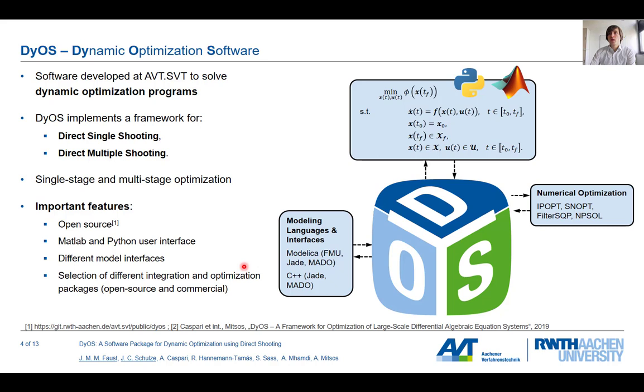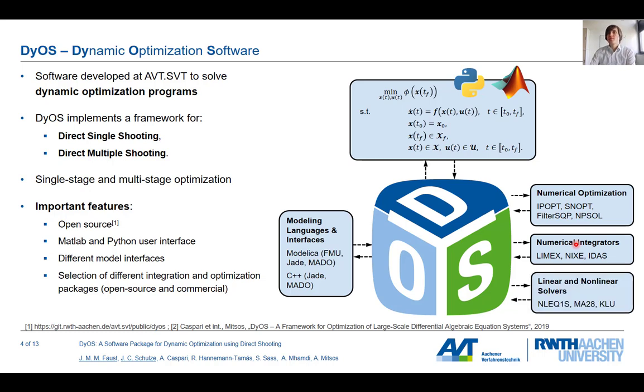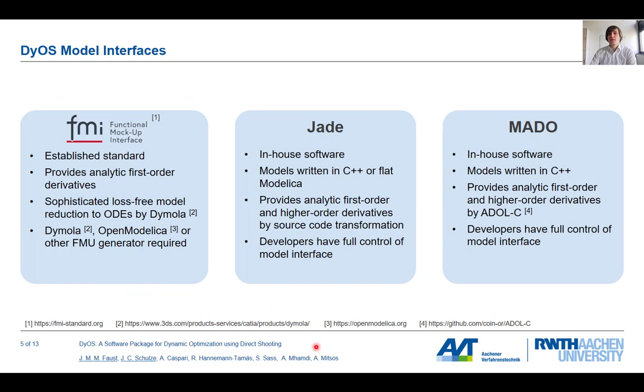And we have, of course, different numerical optimizers and integrators, some of which are open source and some are commercial. And of course, we need linear and nonlinear solvers. This C++ open source package also has a distinct feature, which is the automatic control grid adaptation, which I will focus on later. But let's start with the model interfaces first.